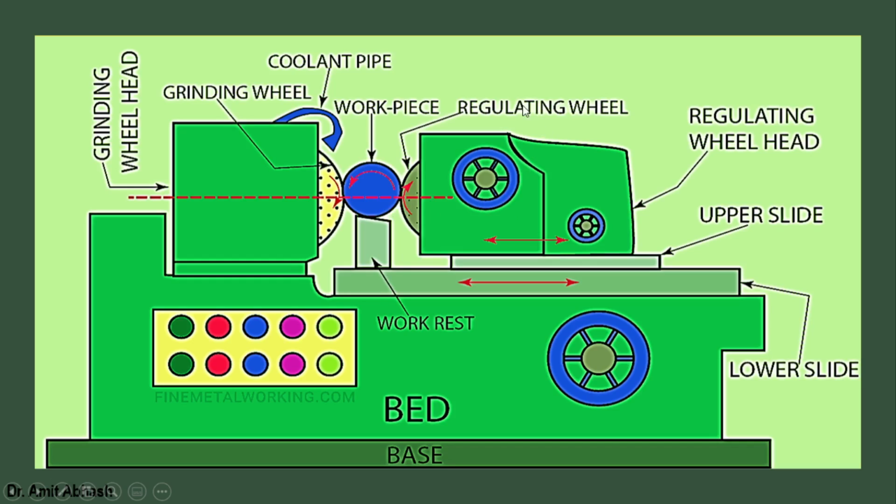And here is the regulating wheel. A regulating wheel head is here. So here we will feed the regulating wheel against the grinding wheel, so that the machining will take place. So we need to take care of the relative motion towards each other. Since the grinding wheel is rotating here, whatever feed we provide from the regulating wheel head will be the main part of concern, that is, how much material you want to remove. So you should take care of these things regarding the grinding machine.